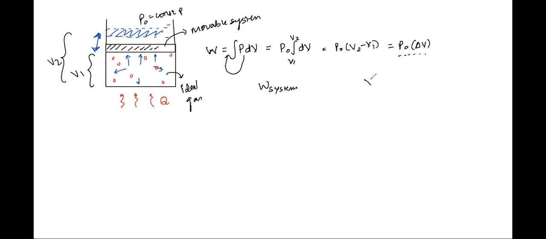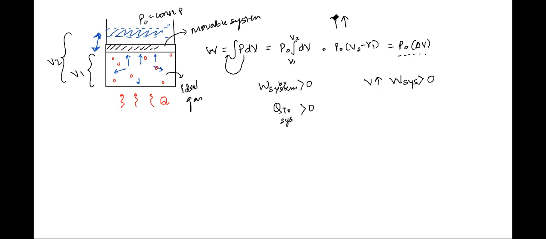Because we have learned that whenever volume is increasing, the work done by the system is positive. So the work done by the system is positive, and because heat is being given to the system, it is also positive. And when all of this happens, definitely the temperature of the system should increase.